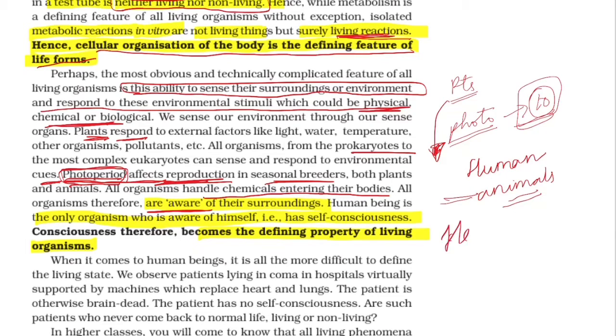But you have to understand that in poultry they keep reproducing so much, so many eggs, but that is human exploitation of the hens for their benefit or for their welfare. That is not reproduction. Okay, that we will study in 12th. So this is all we have to understand here in the self-consciousness part. Having self-consciousness is a characteristic of living organisms and is a defining property of living organisms too.